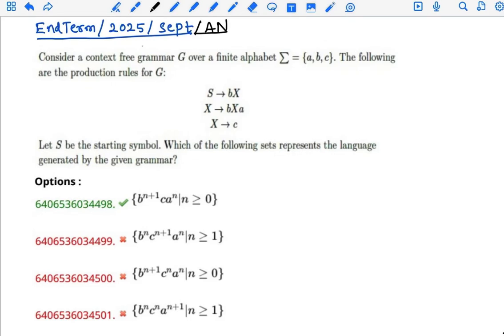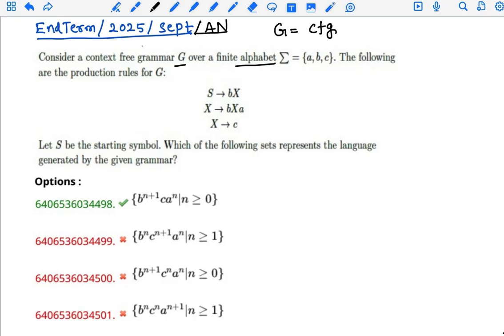This question is from the NTOM 2025 September afternoon question paper. Consider a context-free grammar G. So G is the context-free grammar, CFG, not control flow graph, friends. This is different. Over a finite alphabet,